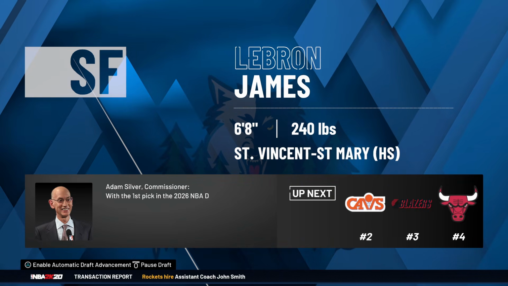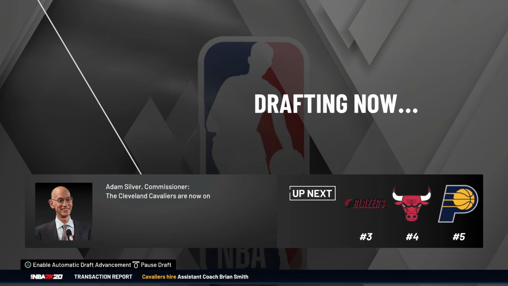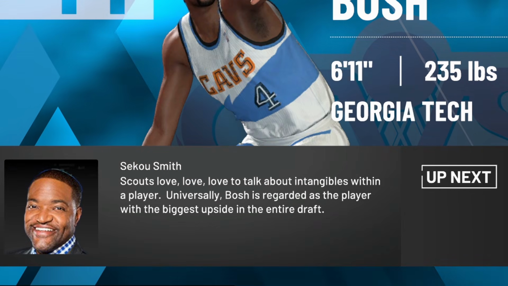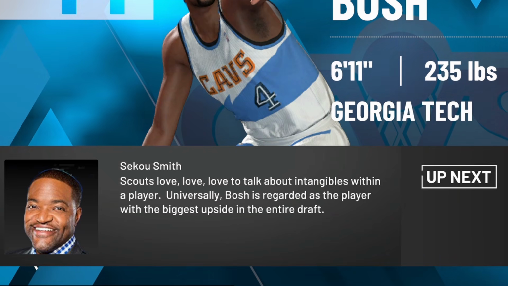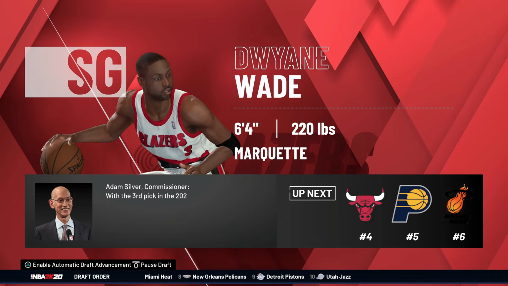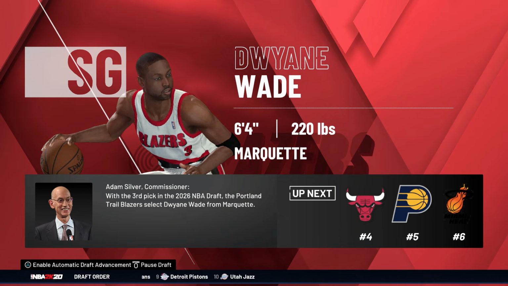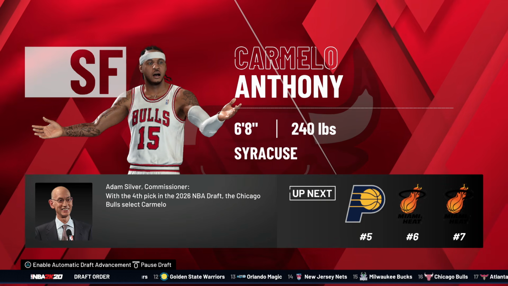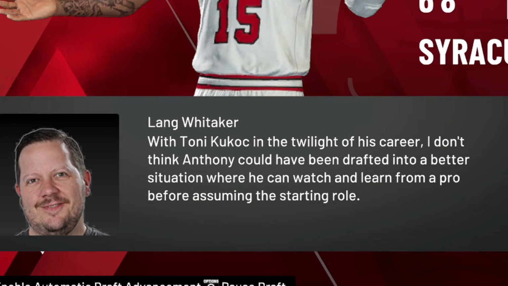The first pick, the Timberwolves select LeBron James. The second pick, the Cavaliers select Chris Bosh. They say that Bosh is regarded as the player with the biggest upside in the entire draft. That's pretty high up. The third pick, the Portland Trailblazers select Dwayne Wade. So both of those guys go before Melo. And the fourth pick, the Chicago Bulls select Carmelo Anthony, with Toni Kukoc in the twilight of his career,